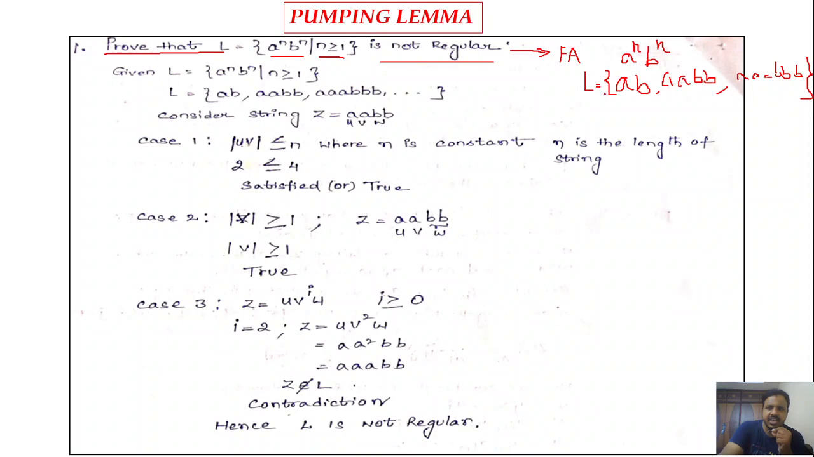Likewise, you can generate the strings, right? So if you observe here, if you take any string, the number of a's must be equal to the number of b's, right? So we may not be able to construct a finite automata to accept such strings. Why? Because there is a relationship between previous input and next input, right? So the number of b's must be equal to the number of a's, right?